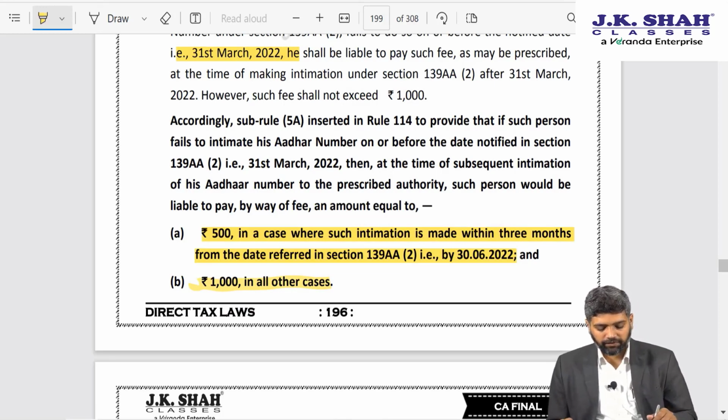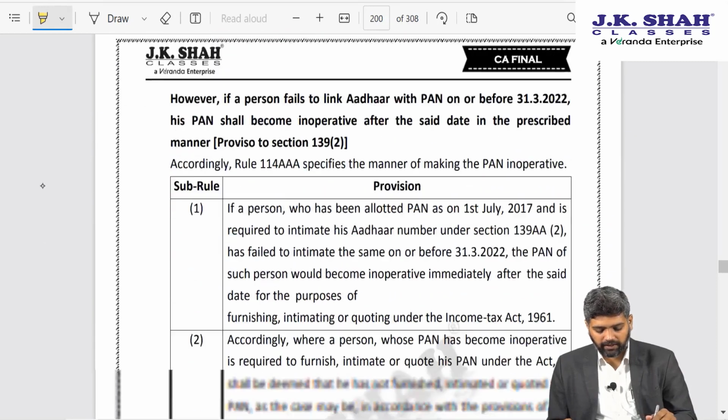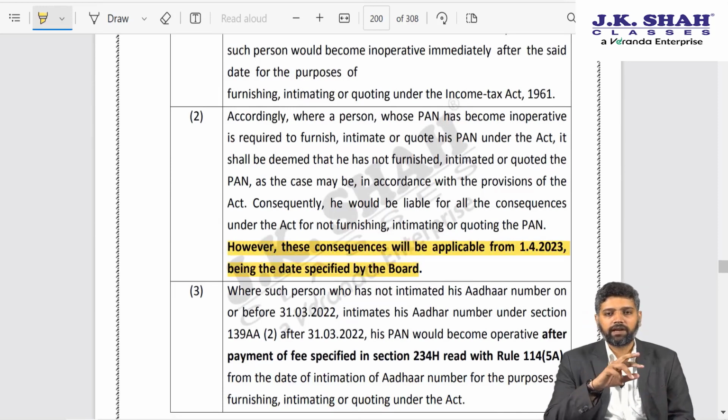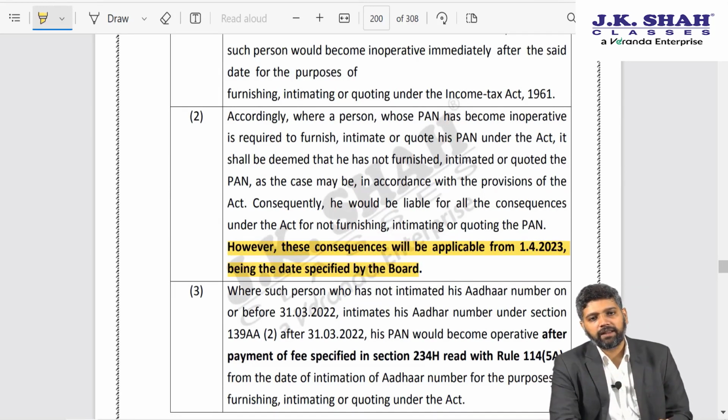Also friends, up till 31st March 2023, in case a person does not quote his Aadhaar number and does not link his Aadhaar number with PAN, then the PAN number shall become inoperative.